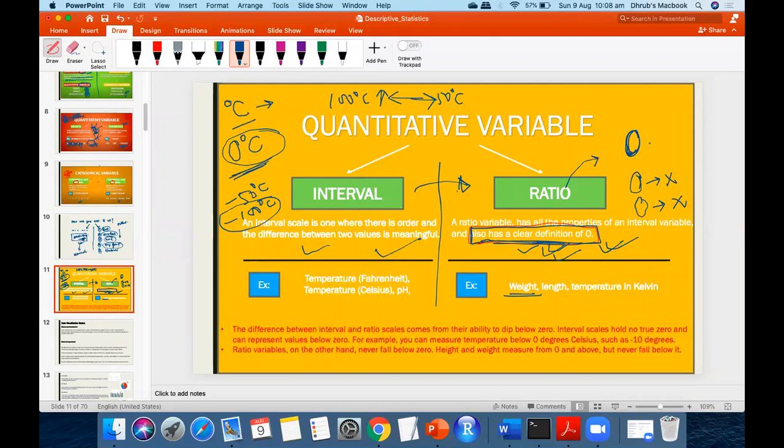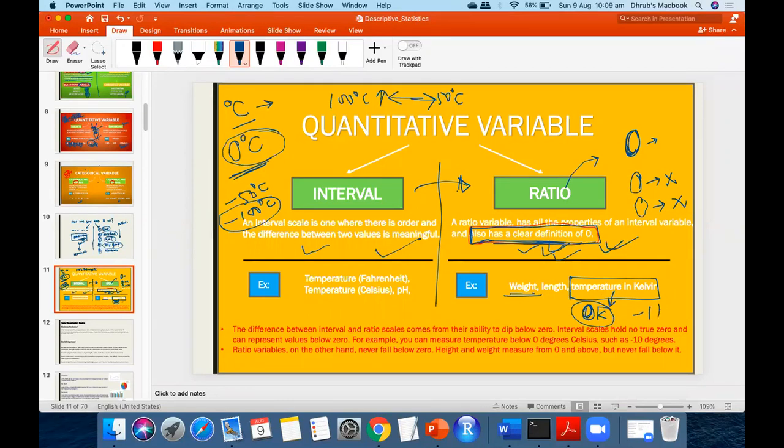That means none of that quantity is present at that particular point. You understand? That is the reason we have taken temperature in Kelvin as ratio and not interval. Why? Because when you consider 0 Kelvin, there is no physical quantity or gas which is existent below 0K. There is only above that. So there is nothing below 0K.